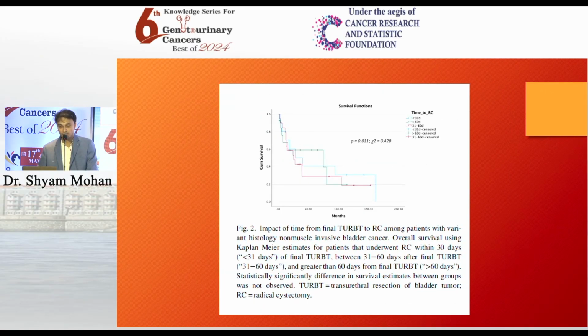The impact of time from final TURBT to radical cystectomy was also analyzed. There was no statistical significance when the timing of radical cystectomy from the final TURBT was examined. The three groups were less than 30 months, 30 to 60 months, and greater than 60 months. It was not proven to be statistically significant.